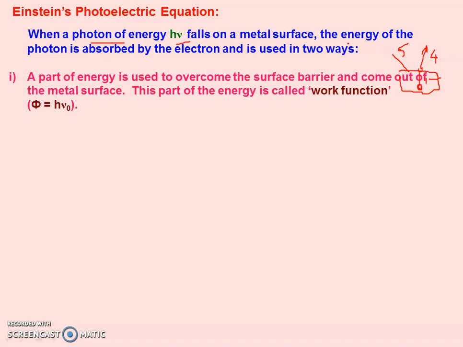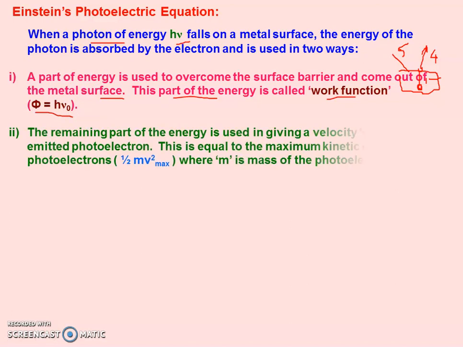Number one, part of the energy is used to overcome the surface barrier and come out of the metal surface. This is called work function. It means this energy portion will be consumed by the electron to reach the metallic surface. The second, remaining part of the energy remains with the electron in the form of kinetic energy, giving it velocity. That is called the maximum kinetic energy of the electron.